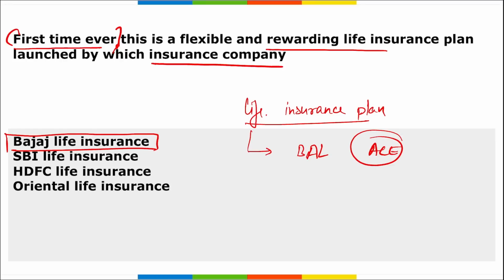Under this plan, there are four product options, that is your deferred income, early income, increasing income, and wealth. Correct? Also, the death benefit is guaranteed to be at least 105% of the total premium paid, right? And the sum assured on death being 11 times the annualized premium. Then, if we talk about Bajaj Allianz Life, who is the managing director and chief executive officer here? Tarun Chugh. Where is the headquarter? It is in Pune, Maharashtra. And when was it established? It was established in 2001.